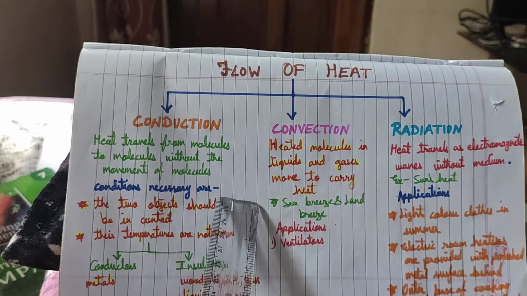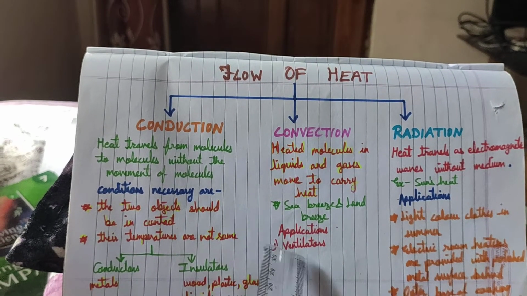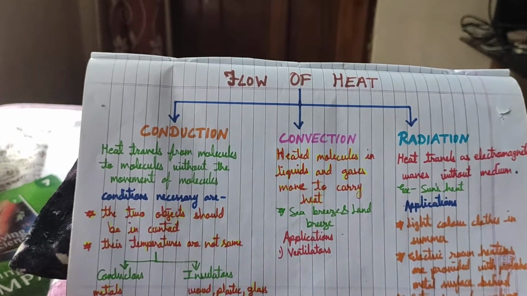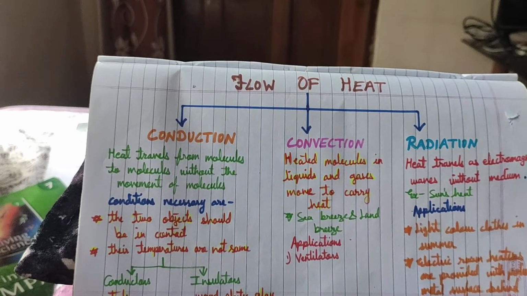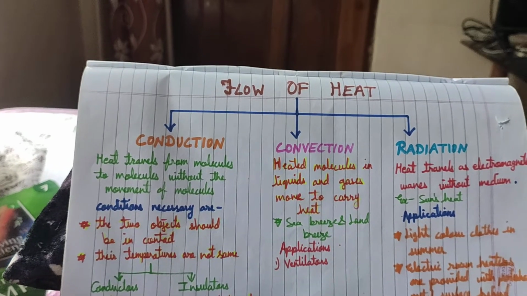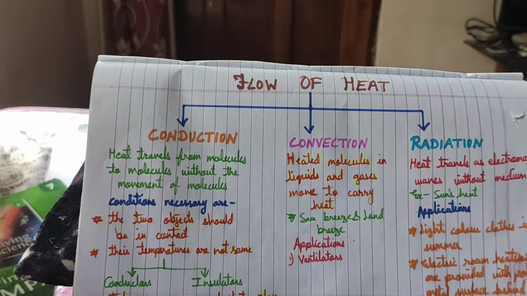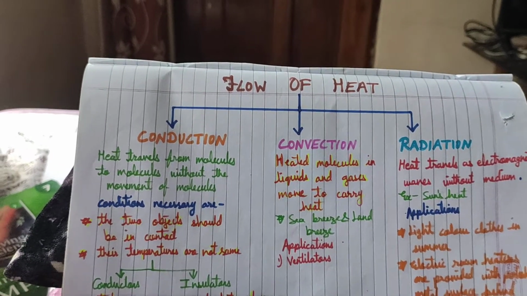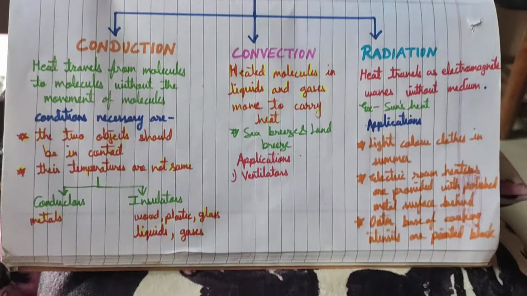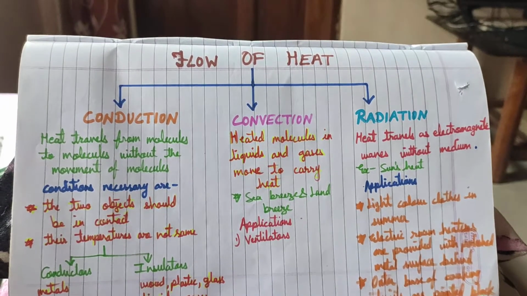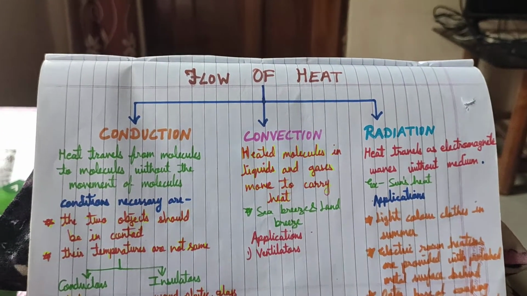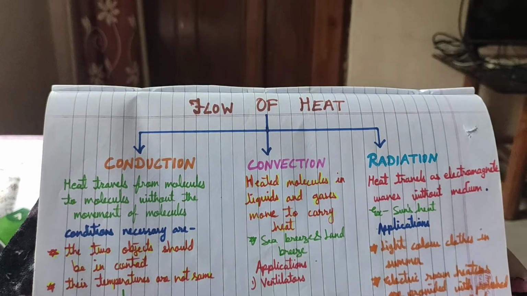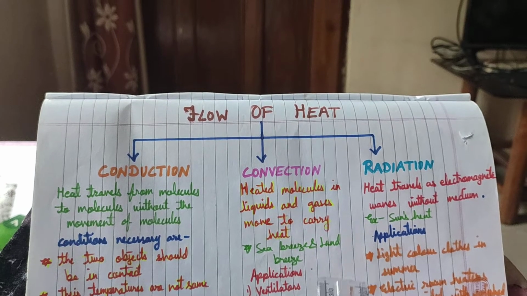The applications of convection are, for example, ventilators. You must have seen ventilators. Ventilators are generally made in your houses on the top of the wall, so that when the air inside your house becomes warm, it rises up and the hot air passes out through the ventilators, resulting in keeping your house cool.